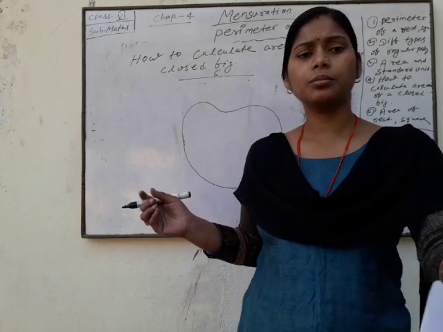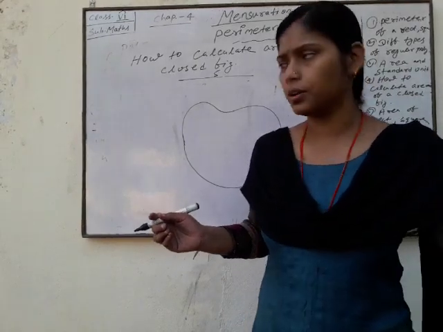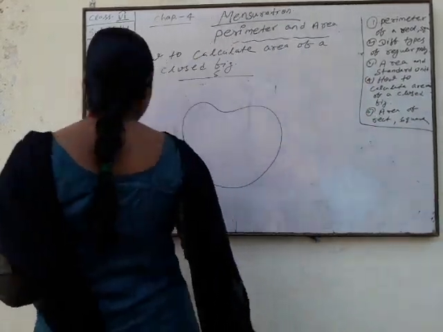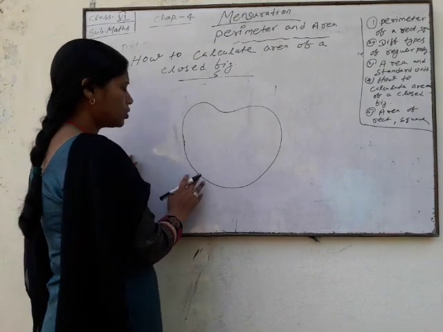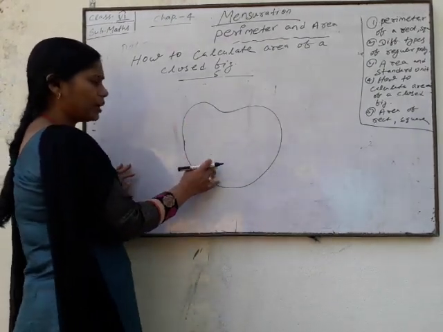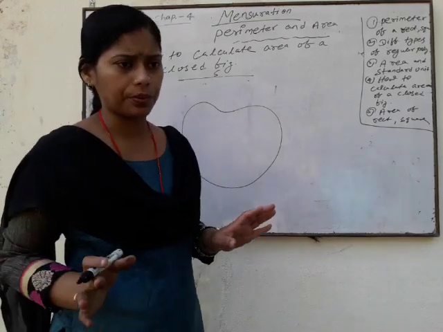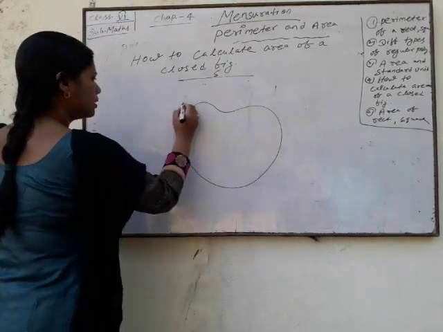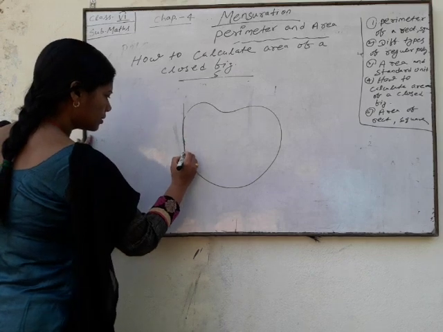So this is done by using graph paper. You can find the area of irregular shapes using graph paper. For it, you draw this polygon on graph paper.